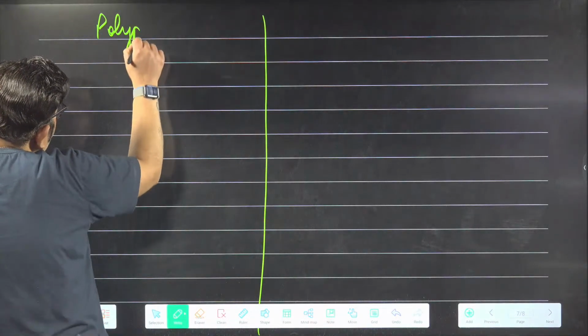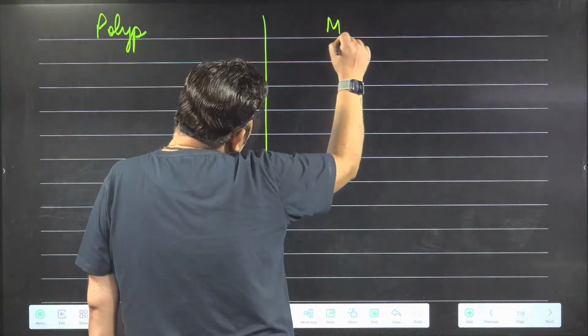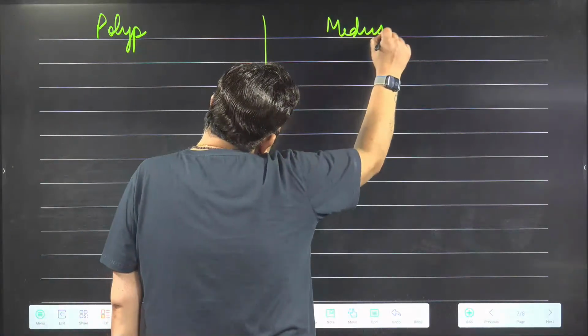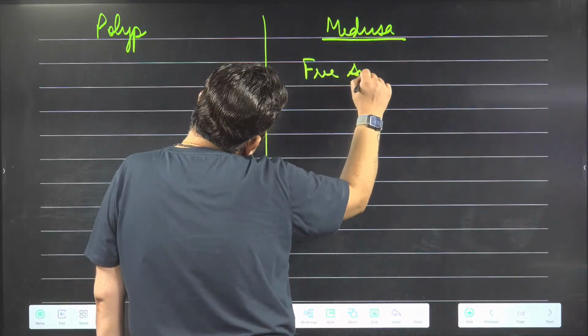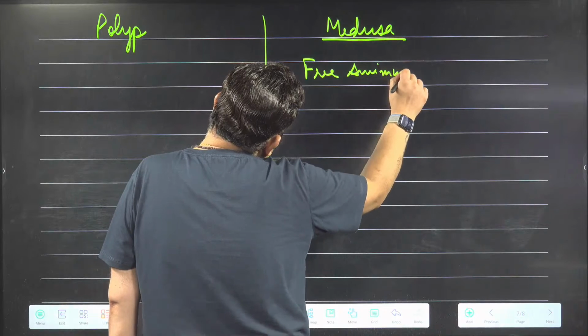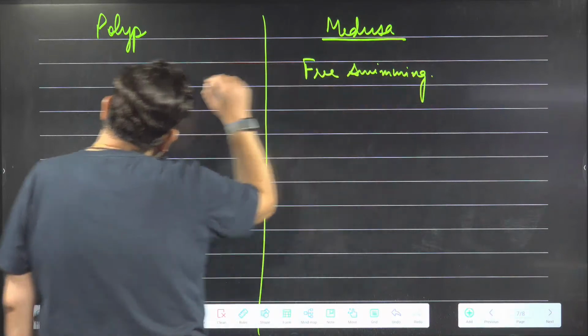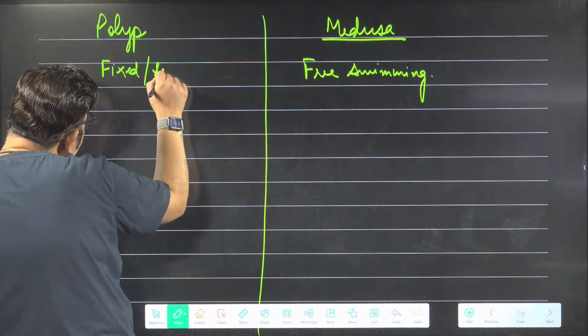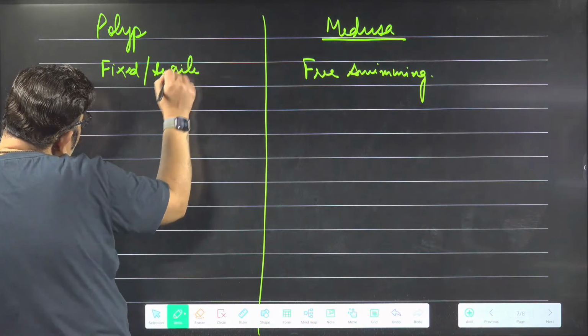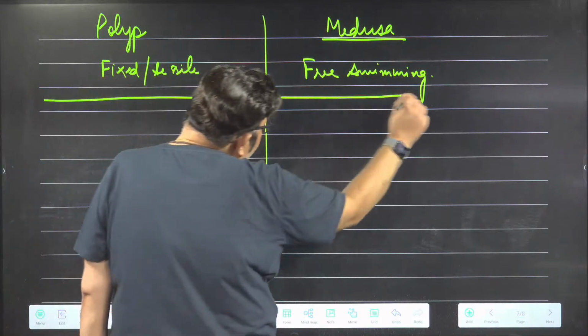Polyp is fixed, also called sessile, non-motile. Medusa is free swimming. Okay, point number one.